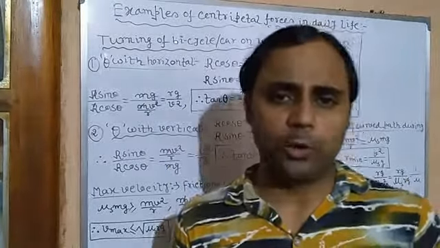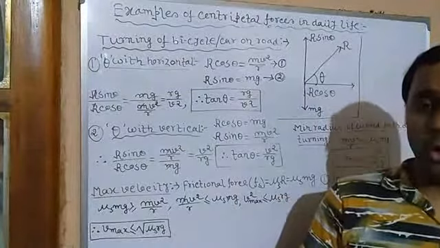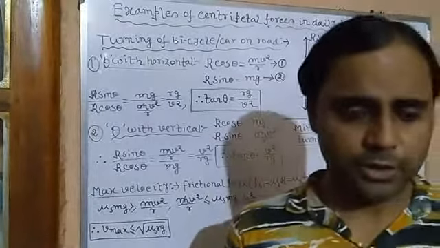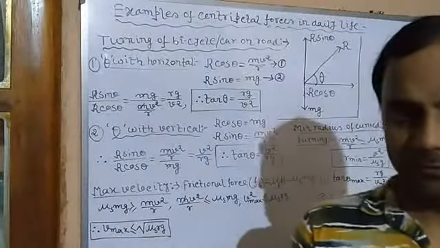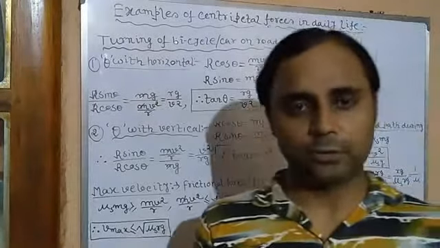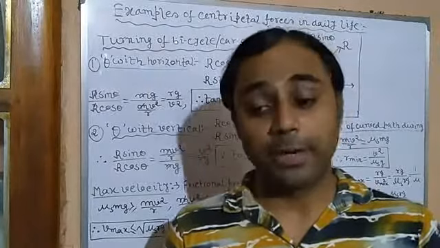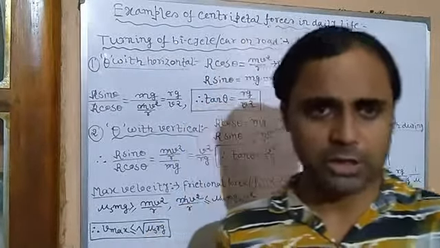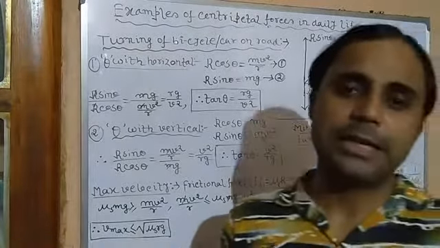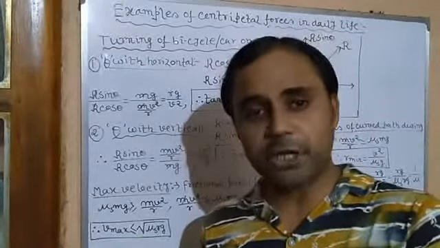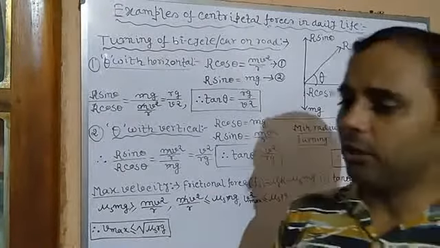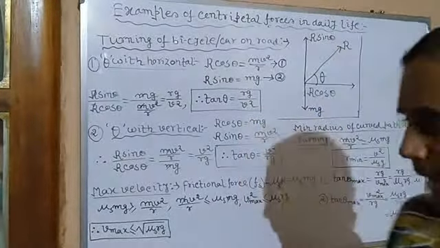But while taking a U-turn, those who know riding a cycle or motorcycle know that while taking the turn, we generally lean slightly inward. Since we are taking an arc, which is also a part of a circular path, we also need a centripetal force. But here there is no tension and no gravitational force. So what do we get? The necessary centripetal force is supplied by the friction between the tire and the road.